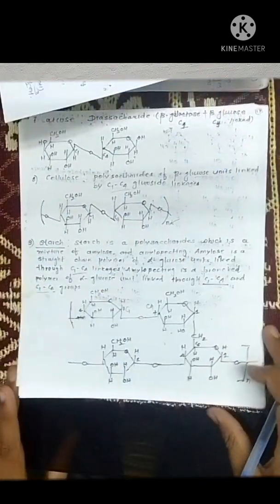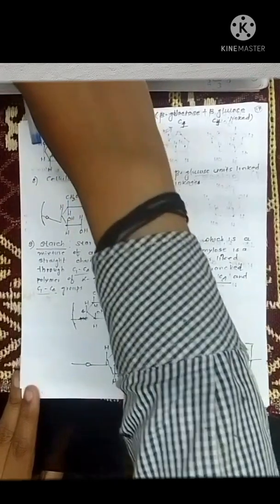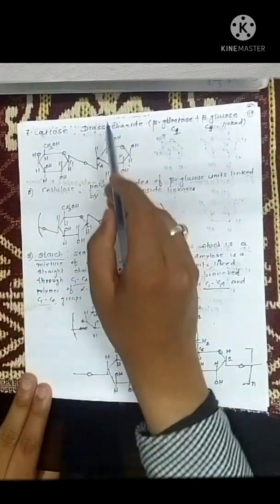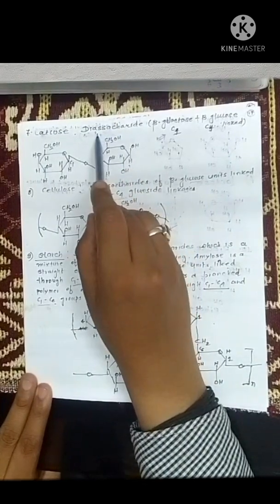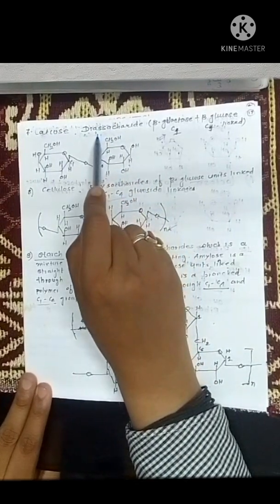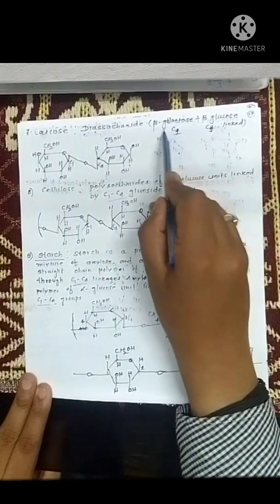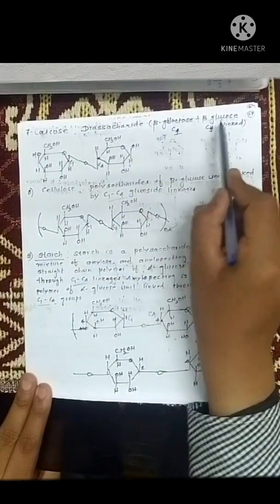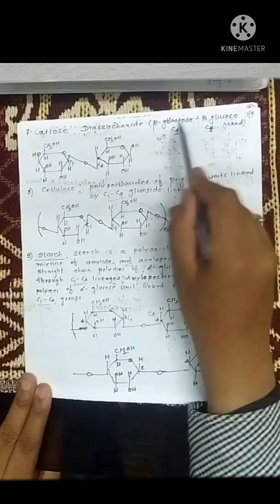Now what is lactose? Lactose is milk sugar. It is also a disaccharide. Lactose contains 1 unit of beta galactose and 1 unit of beta glucose.